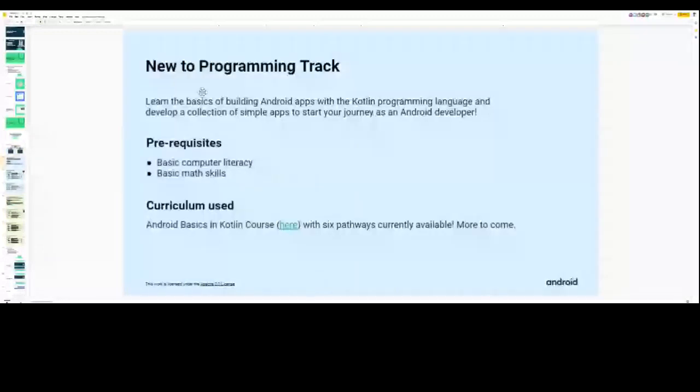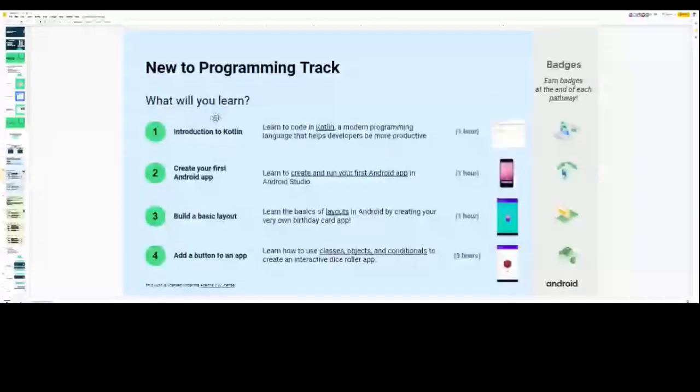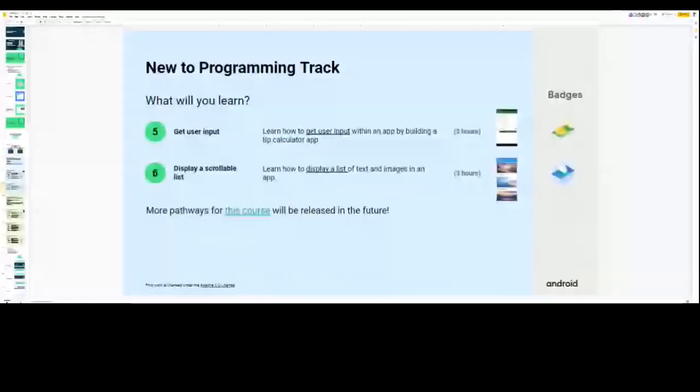And these are all the basic things we have learned. What are the prerequisites: basic computer literacy and basic math skills. So these are the pathways in track one, new to programming. There are a total of 6 pathways, divided like four pathways in unit 1 and two pathways in unit 2.